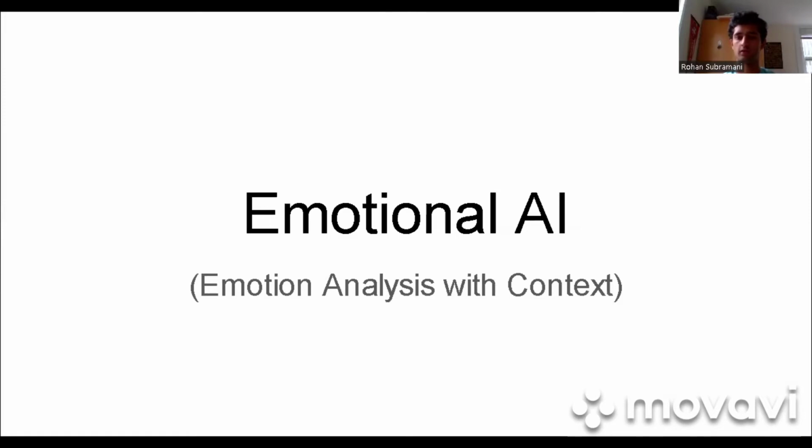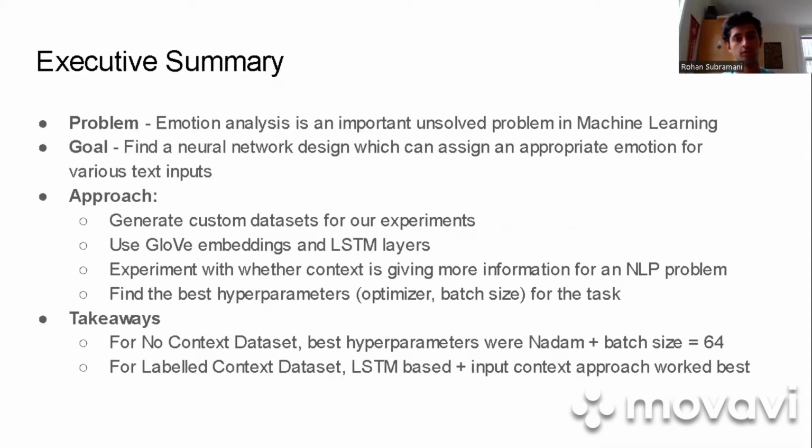I worked on this project on emotional AI, or emotion analysis with context. So the general summary of our project is that the problem we are trying to address is that emotion analysis is an important problem for lots of machine learning tasks, and it is as yet unsolved. There's room for improvement. Our goal was to find a neural network design and specific improvements to neural network designs that can enable appropriate assignment of emotions to various text inputs.